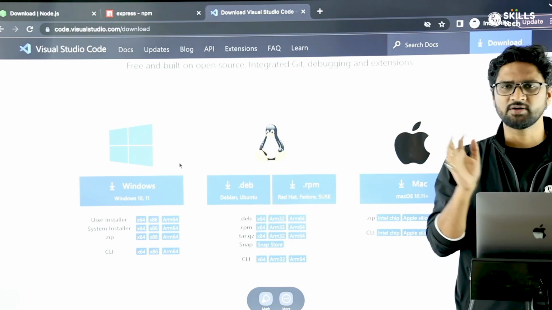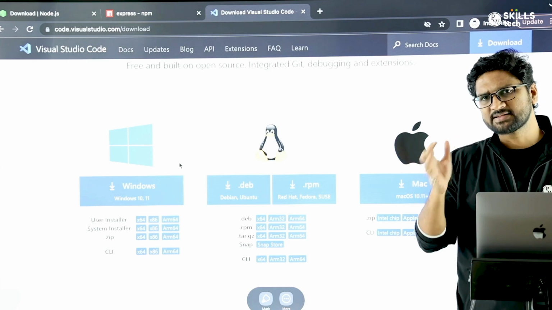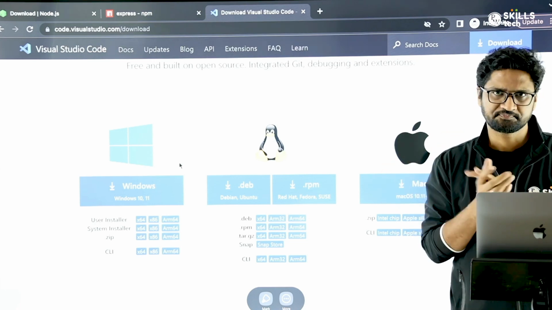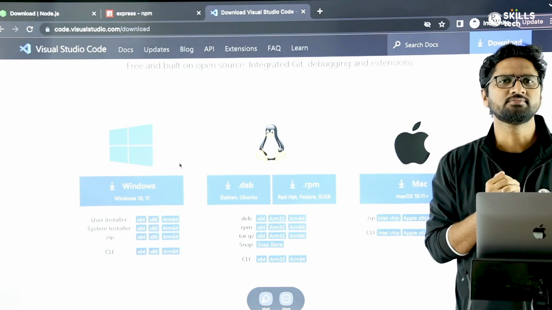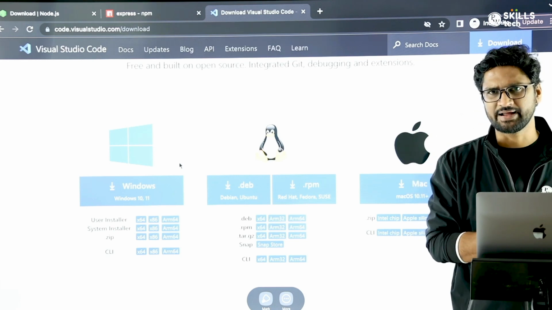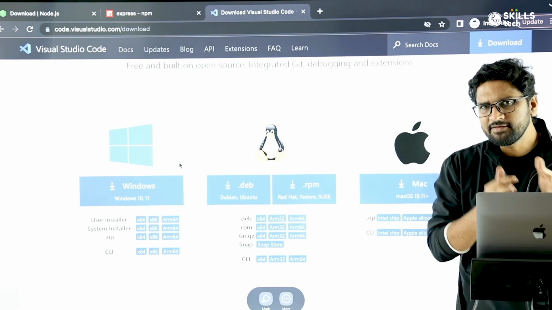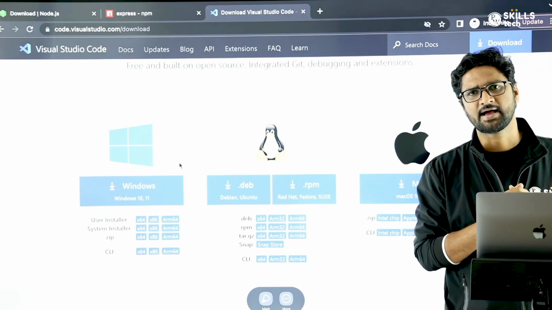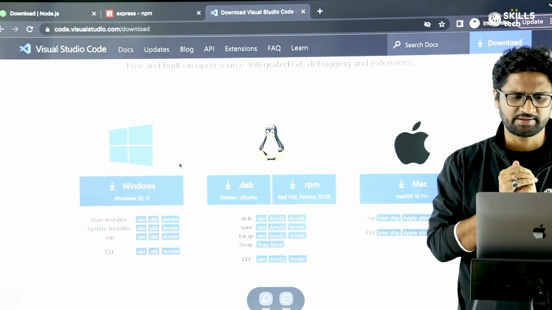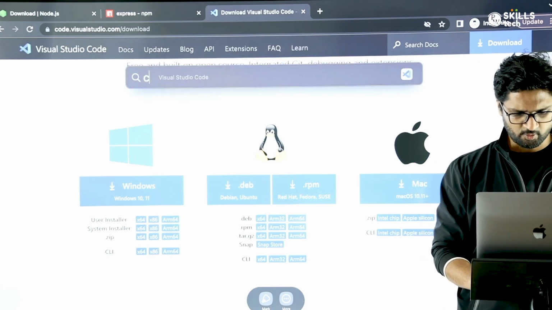Am I clear, everyone? Now I want you people to make this session fully hands-on. So don't take any shortcuts, guys. Pause the video, install the VS Code editor if it is not there, and then continue the video from there. I'm hoping all of us have the VS Code editor already running in our system. Since we have, let me go and open my VS Code.